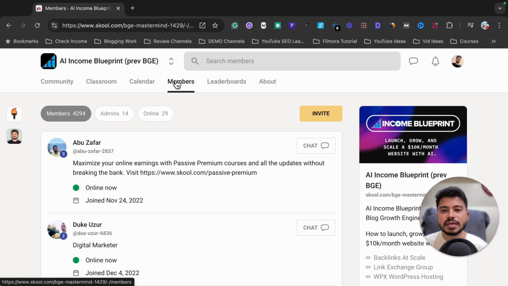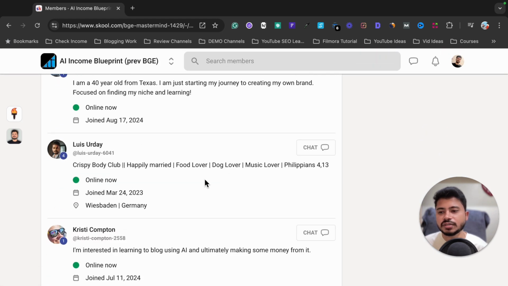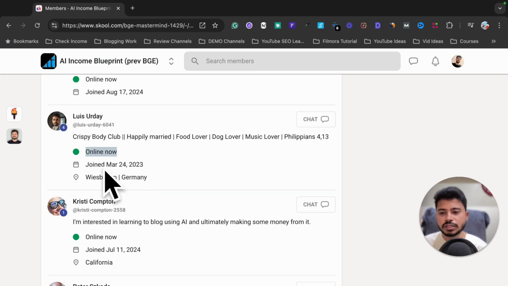Next is the member section, where you can check all your group members and community members, and also check their bio. If they are online, it will show online now, and it will also show the date when they joined your community and their location.